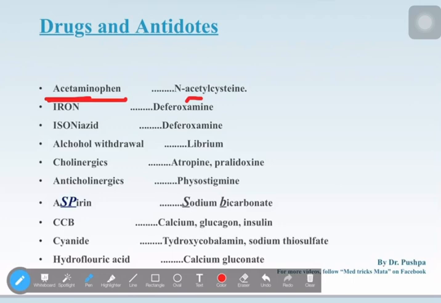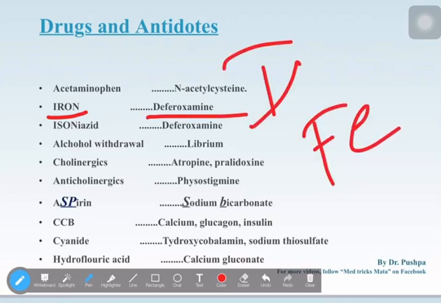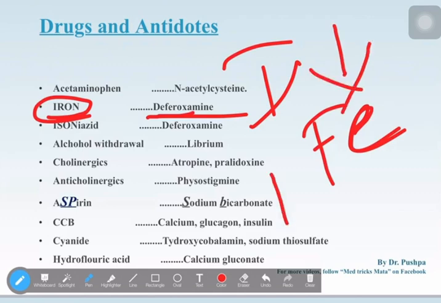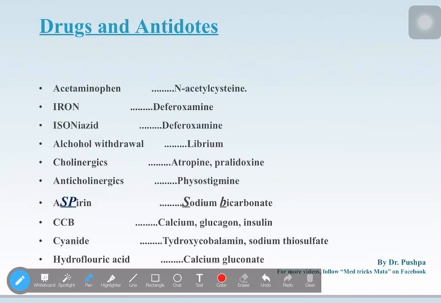Next one is iron. Iron and deferoxamine. Iron, that is ferric acid, that is deferoxamine. When iron poisoning happens, to break it down we give deferoxamine, D. D is like something breaking down. To destruct iron we give D, that is destruct, deferoxamine. Next, for isoniazid we also give the same one, deferoxamine. For isoniazid and iron, both we give deferoxamine.